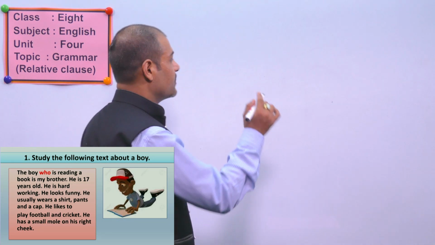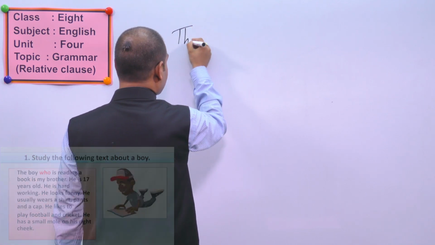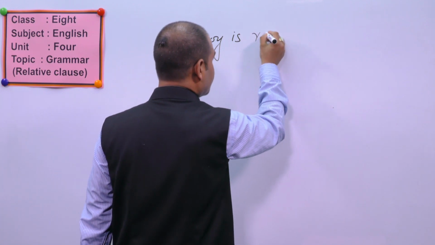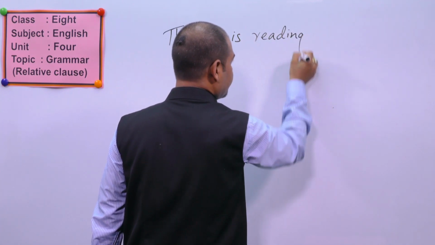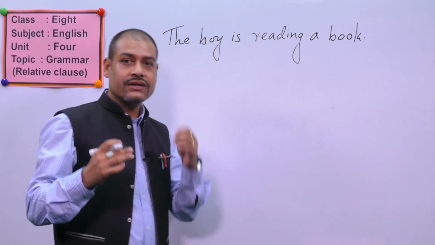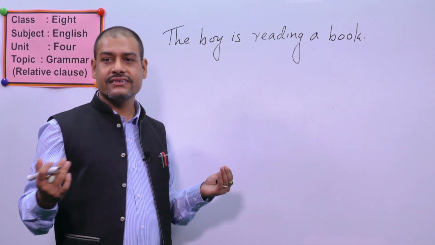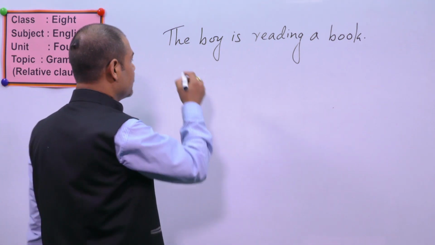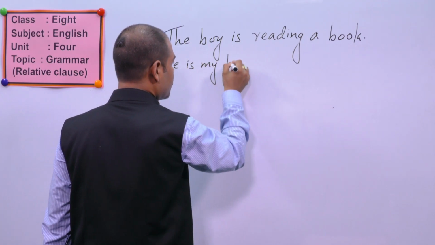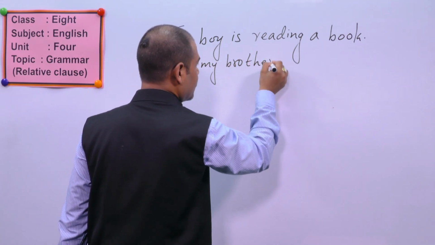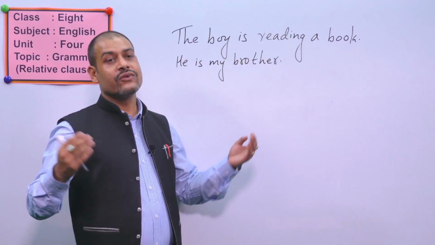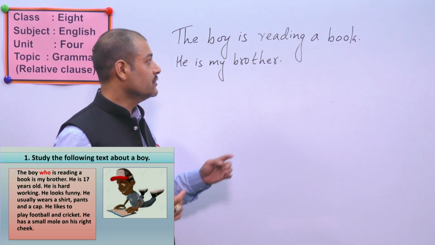Now your sentence can be: the boy, B-O-Y, is reading, R-E-A-D-I-N-G, a book. So this can be your first sentence. What can be the second sentence? Yes, another can be: he is my brother, B-R-O-T-H-E-R. See, there are two sentences, and we combine them into one using who.